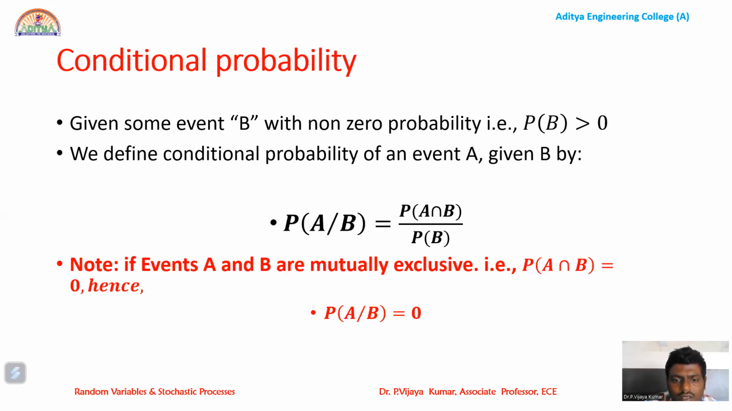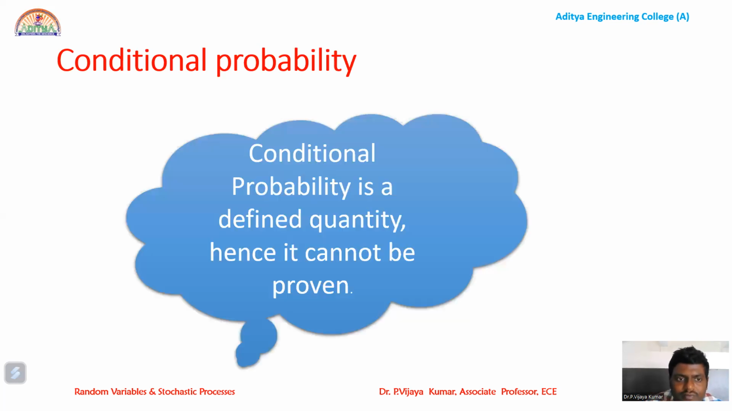Note that if both the events A and B are mutually exclusive, which we already defined, then P of A intersection B is 0. So in that case, conditional probability will not come into picture. Conditional probability is a defined quantity, hence it cannot be proven.